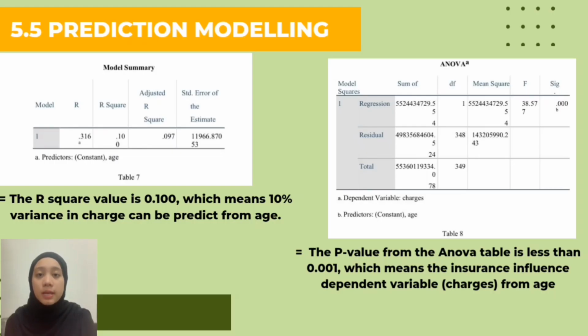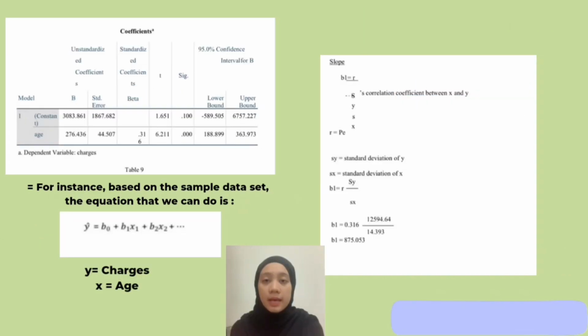5.5 prediction modeling. We have three tables: model summary, ANOVA, and coefficients. For the model summary, the R square value is 0.100, which means 10% of the variance in charge can be predicted from age. The P value from the ANOVA table is less than 0.001, which means age influences the dependent variable charge. And next is coefficients.